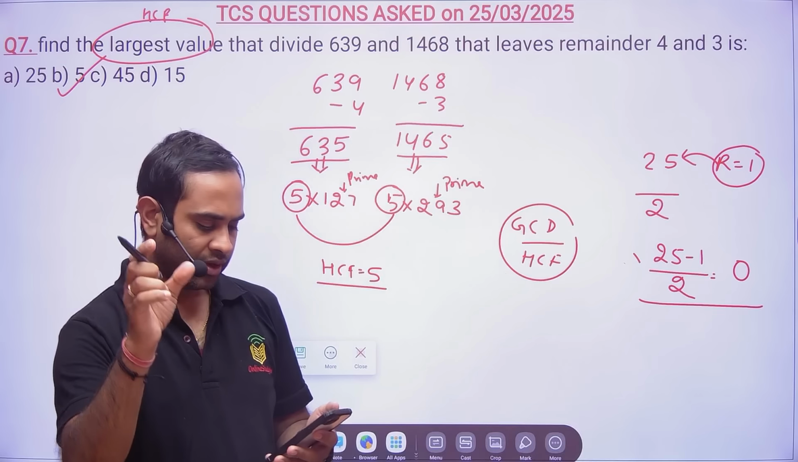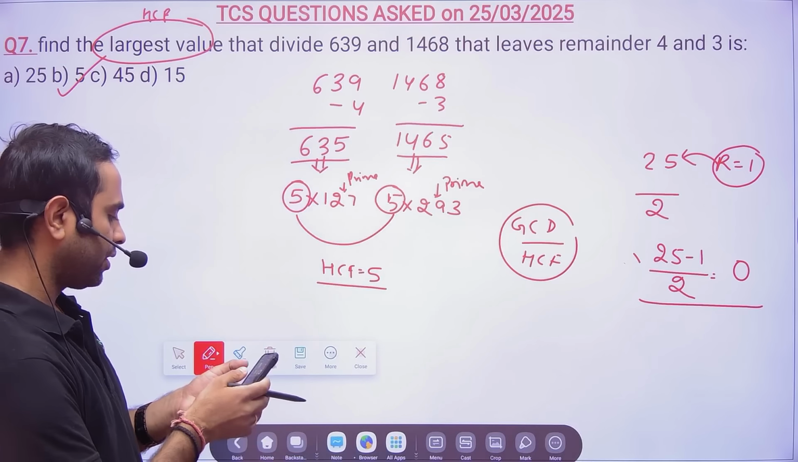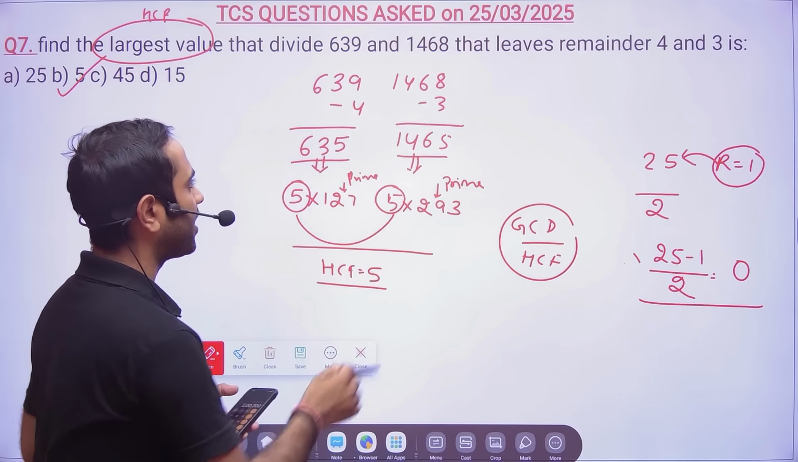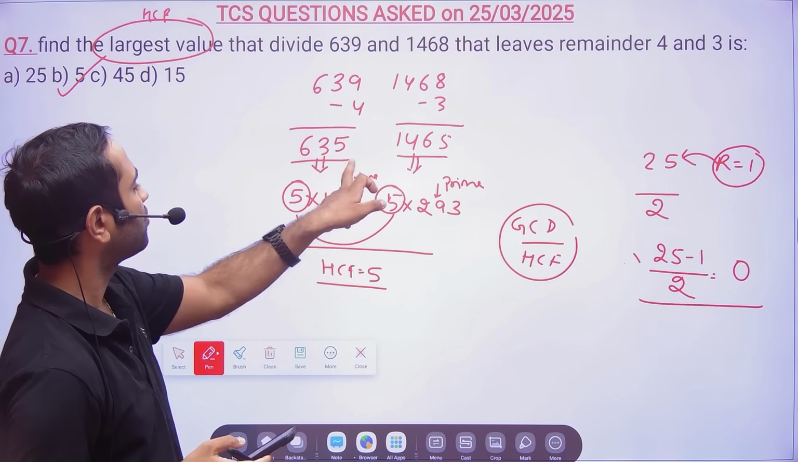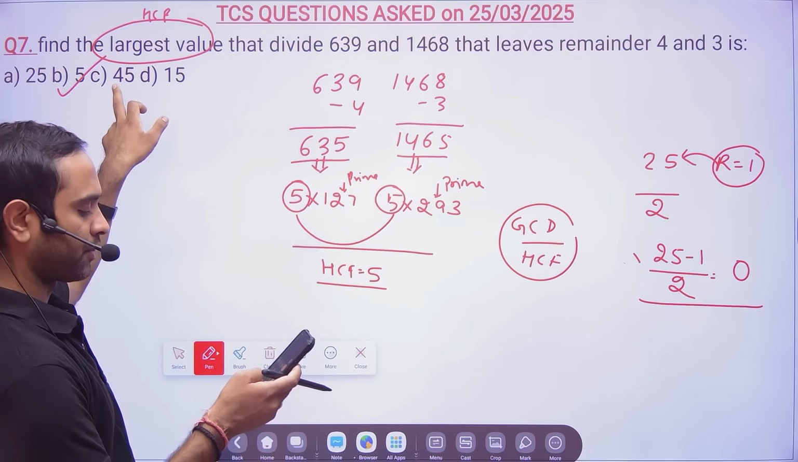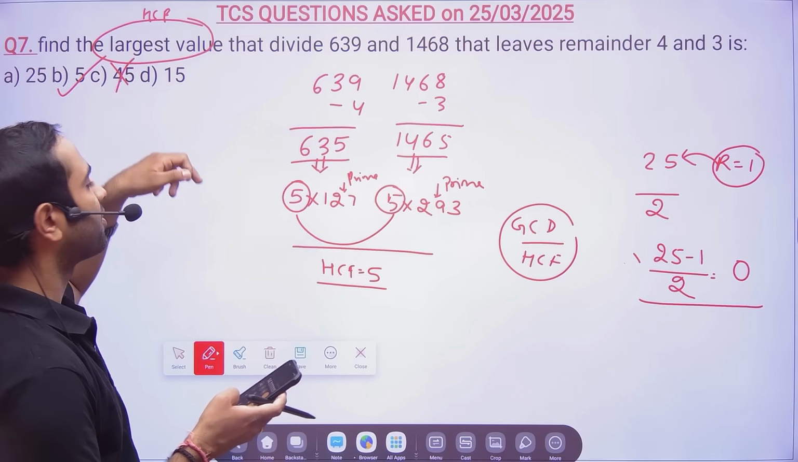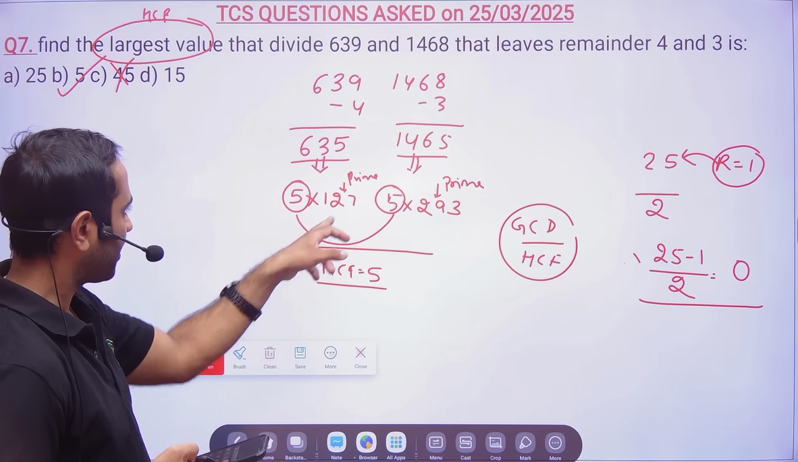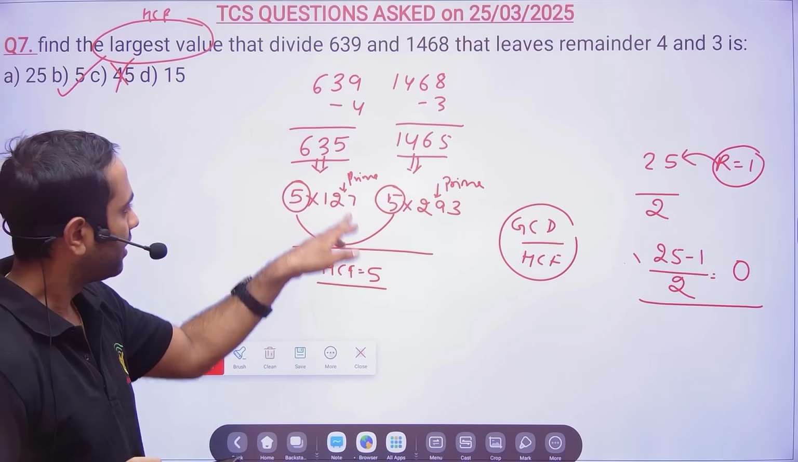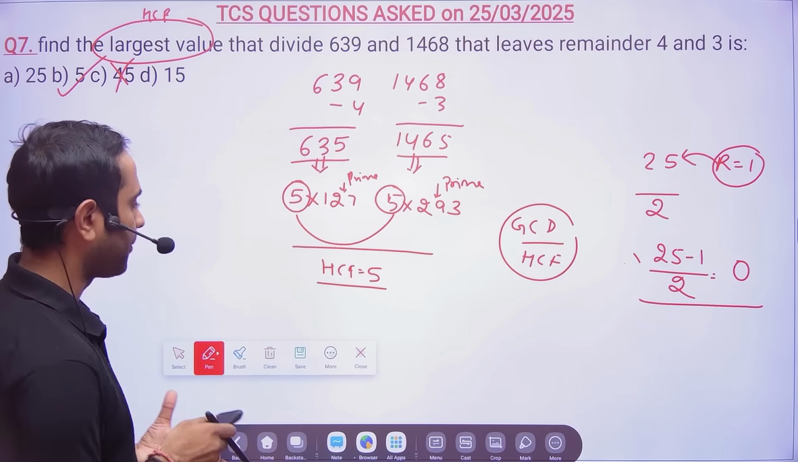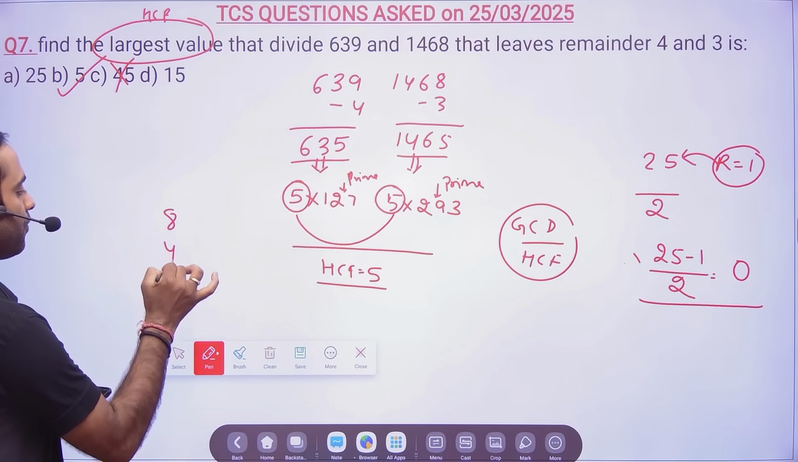Now see, you could have done it one more way. If you don't know how to find the HCF, then these are the two numbers and you have the options. So take 635 divided by 45, not divisible. So this number cannot be your HCF, because HCF means this number will be divided by that. See, if you have 8 and 4, what is the HCF?